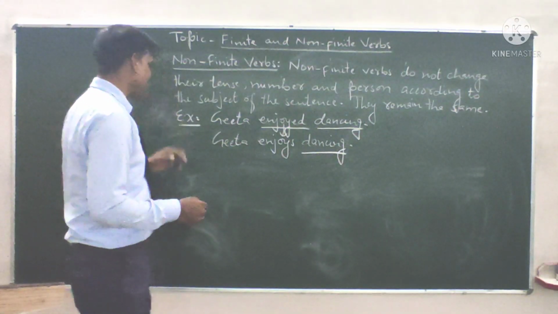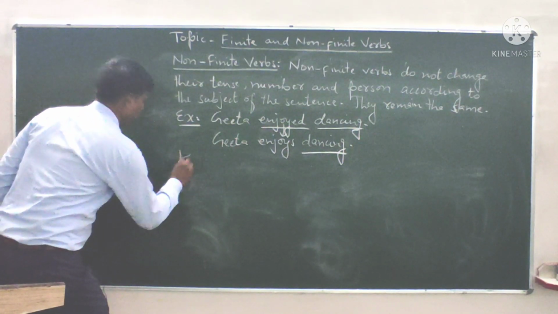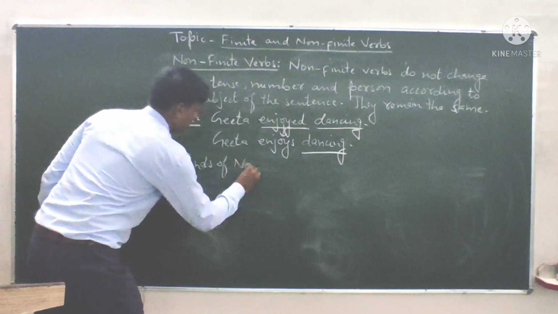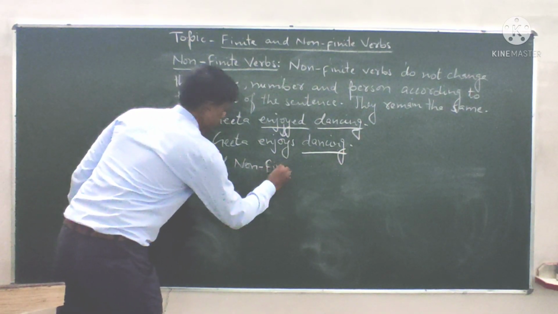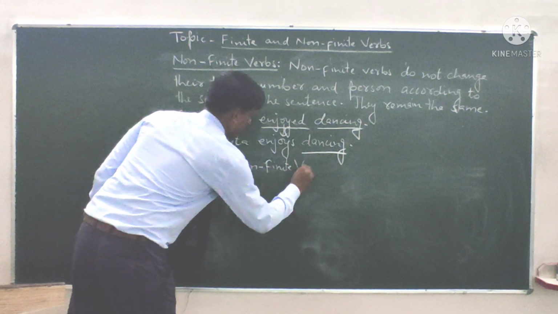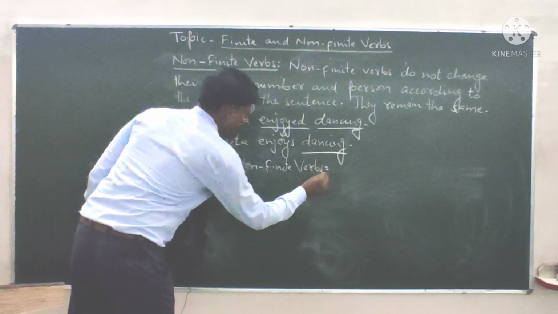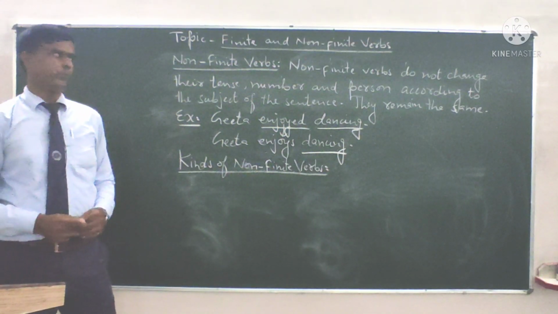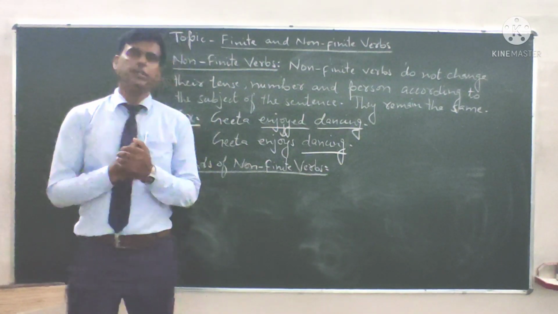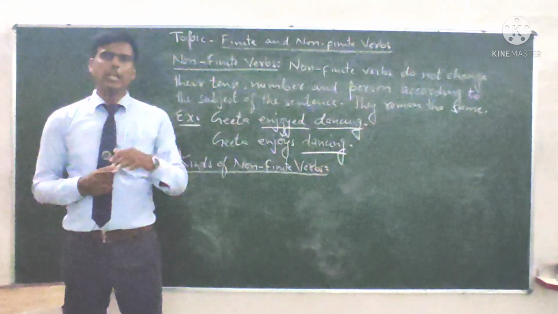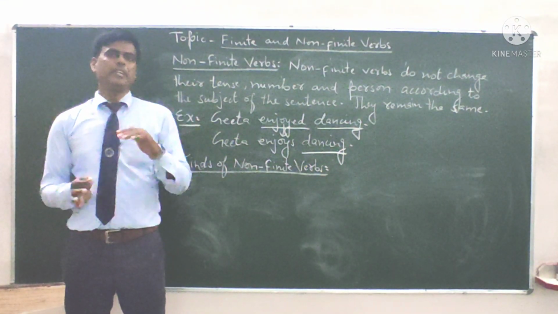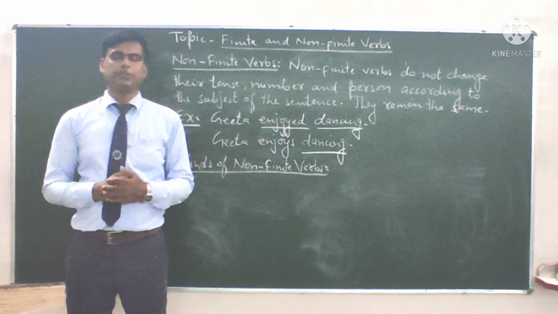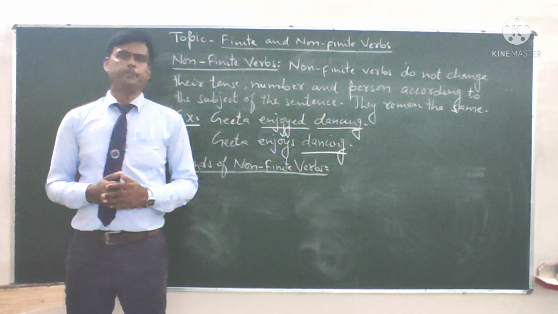Now let us see the kinds of non-finite verbs. Do you know the kinds of non-finite verbs? I have just told you in the beginning of the class about the kinds of non-finite verbs with the help of the diagram.